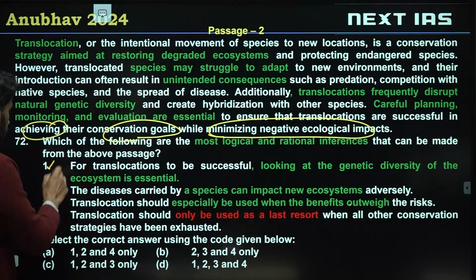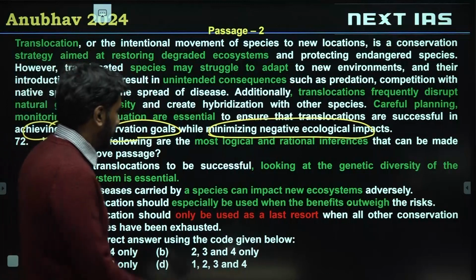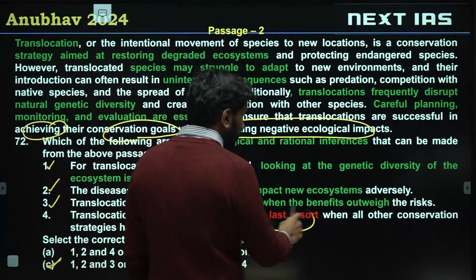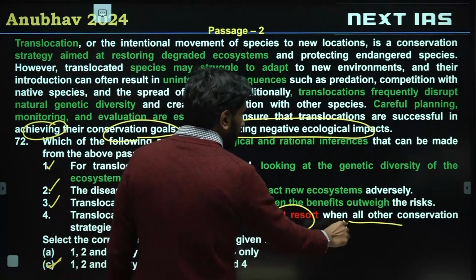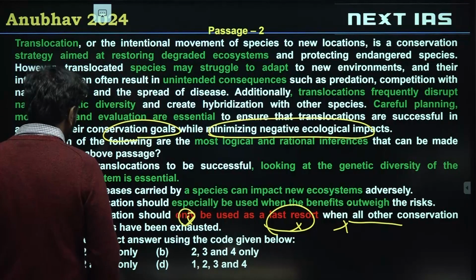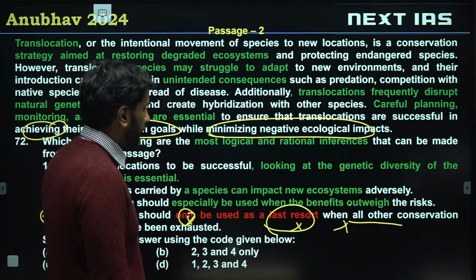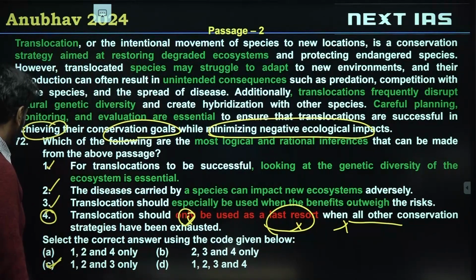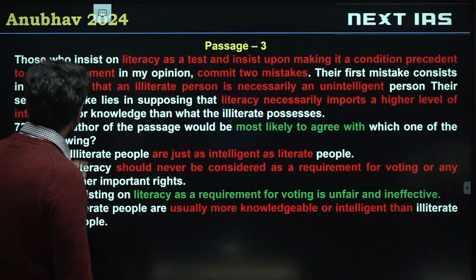So the right choices are 1, 2 and 3, right? Why is 4 invalid? "Translocation should only be used as a last resort when all other conservation methods have failed." This has not been stated in the passage, that it should only be used as a last-minute thing, right? So option 4 is invalid, nowhere discussed in the passage. Option C is the correct answer. Let's see the next one.